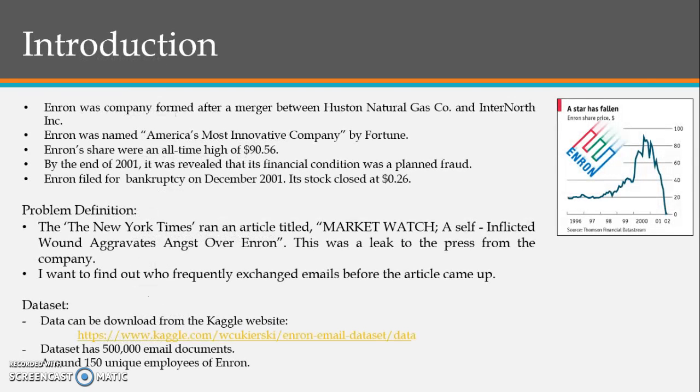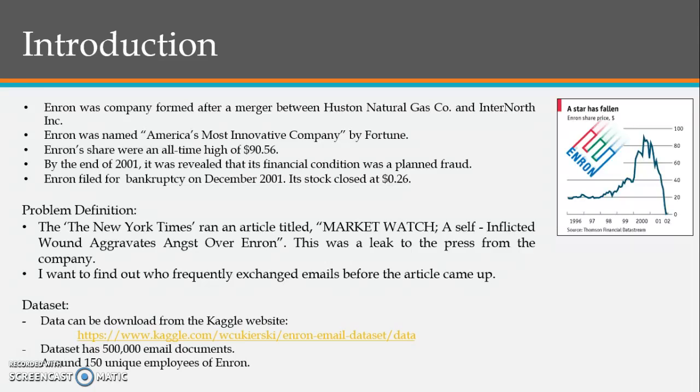To start with the introduction, Enron was a company formed after the merging of Houston Natural Gas and InterNorth Incorporated. The company was named one of the most innovative companies by Fortune magazine. Its share value reached a high of $90.56.